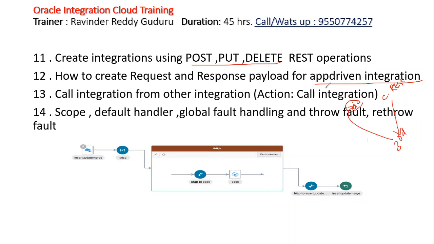And there, what we will do, we simply create an app-driven integration, and it will give you the endpoint URL that we will provide to Amazon. Amazon will invoke our REST API, and the moment it invokes the REST API, OAC will get the data, and this data will be pushed to the Oracle ERP. It may be Cloud, it may be Business Suite, whatever it is. So this is for real-time purposes, getting the real-time data from other source systems.